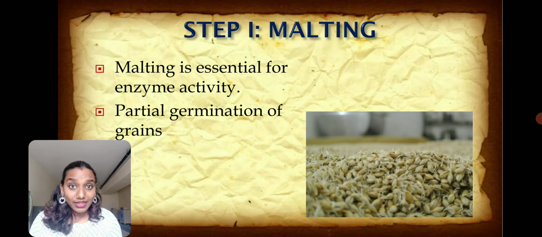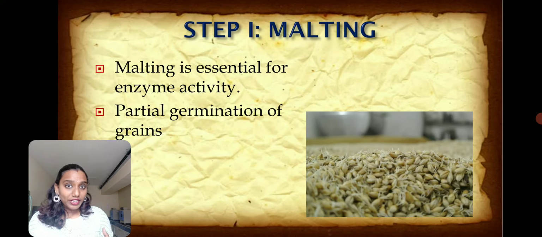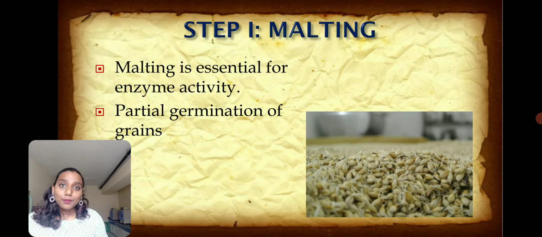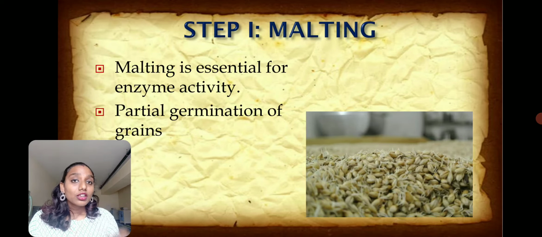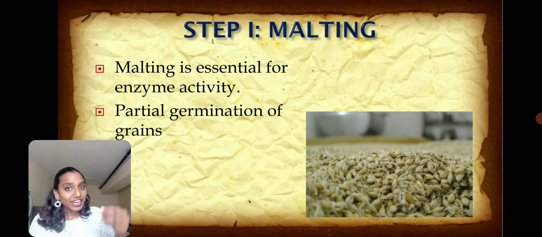So soaking of the grains will occur. If it is barley grain, then the barley grains will be soaked in water for a few days to activate the enzymes. Enzymes will get activated to break down the complex carbohydrates into simple sugars. After partial germination, the grains are taken and subjected to a temperature of about 90 degrees Celsius to inactivate the enzymes. Why do we have to inactivate the enzymes? Because we don't want all the starch to get converted into simple sugar and all the simple sugars to be utilized by the grain itself to grow into an embryo. If we allow complete germination to take place, then the grain will become a plant.